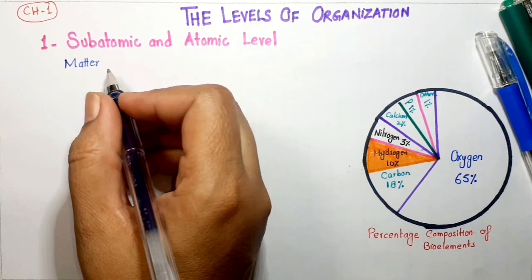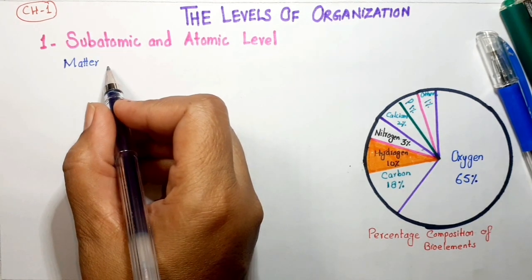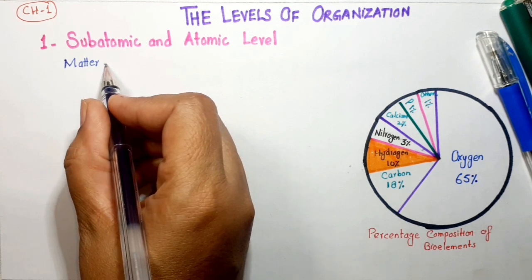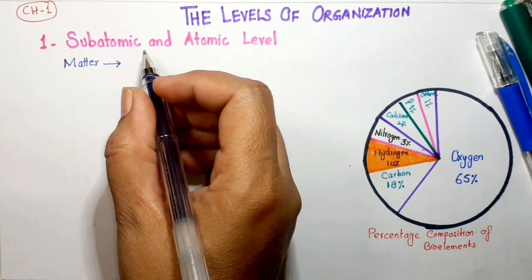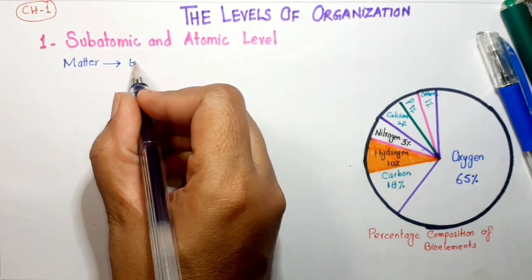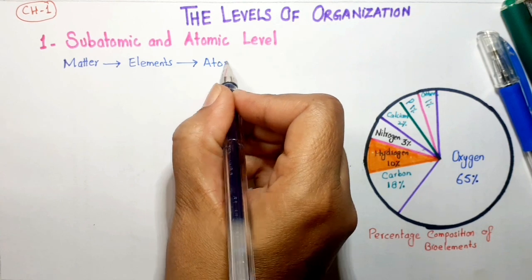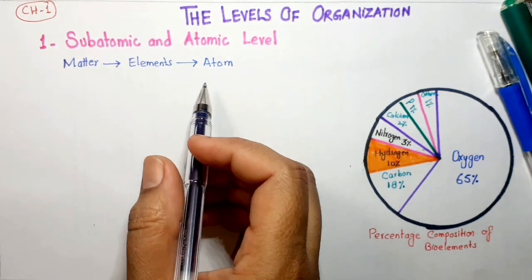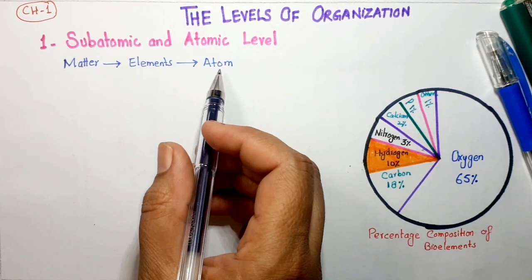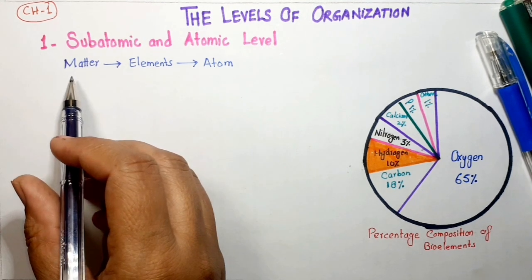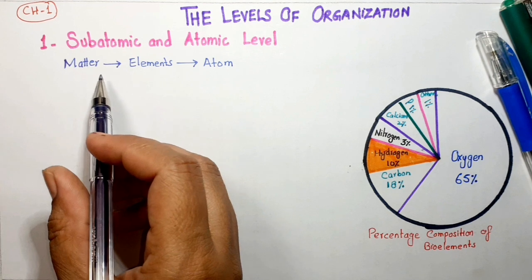Anything that takes space and has weight is called matter, and solid, liquid and gas are the three states of matter. And then elements: atoms combine to make an element, same type of atoms combine to make an element, and then an element may be in the form of matter, solid, liquid or gas.